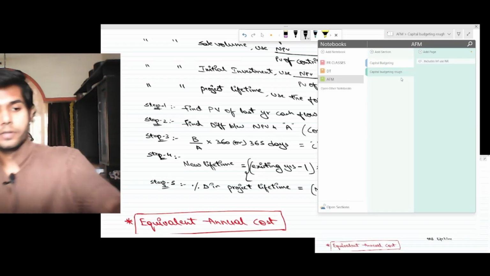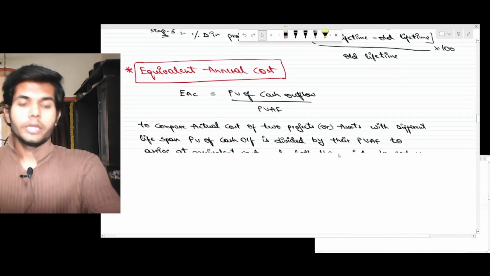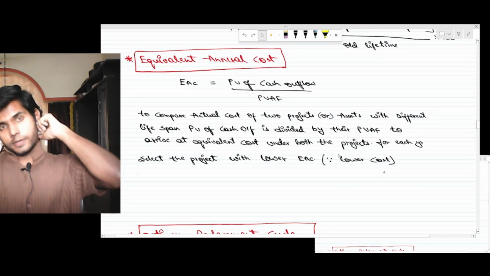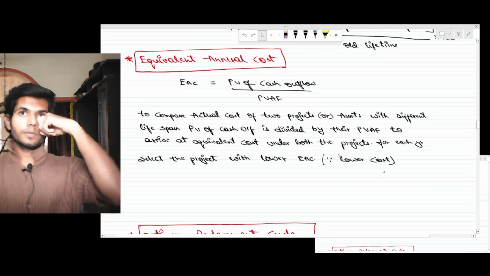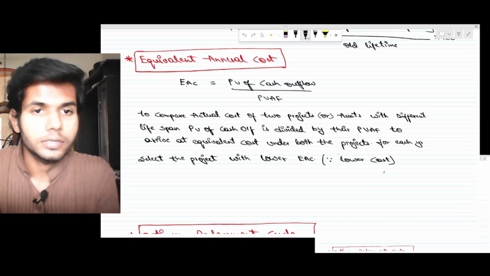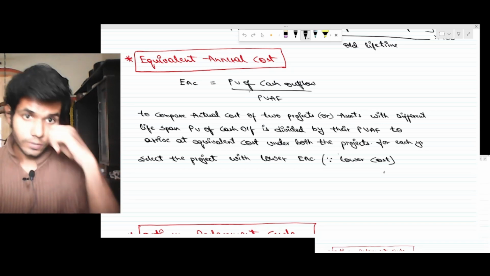In fact, the majority of the things are done. Now, equivalent annual cost. Let's say there is a project A and a project B. Okay, we'll just see it this way. Equivalent annual cost equals the PV of the cash outflow divided by PVF.